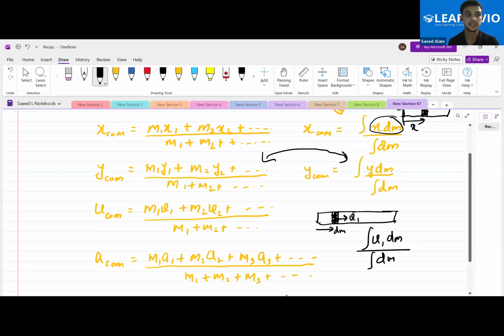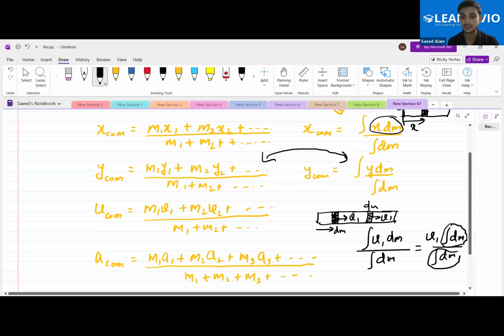But what is the catch in this? Don't you think that wherever you are marking this small dm, every dm will have the same velocity v1? So this v1 is actually constant for all the dm. You can take it out of the integration and multiply it with this small dm and integration of whole dm. What is this whole dm? This dm and this dm are the same actually, because if we integrate this small dm, we'll get the complete mass m, and they can get cancelled out.